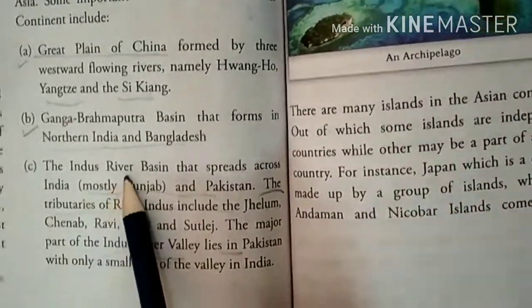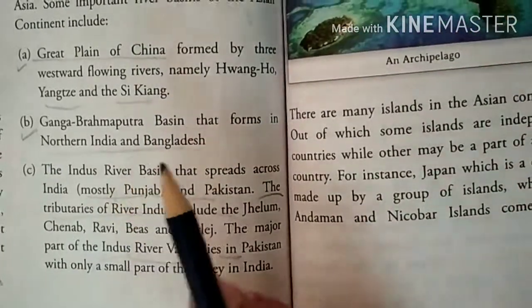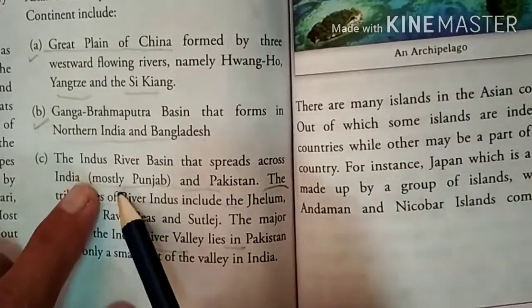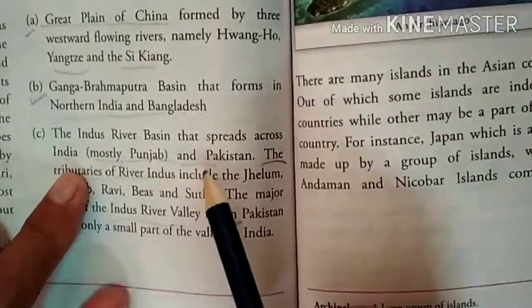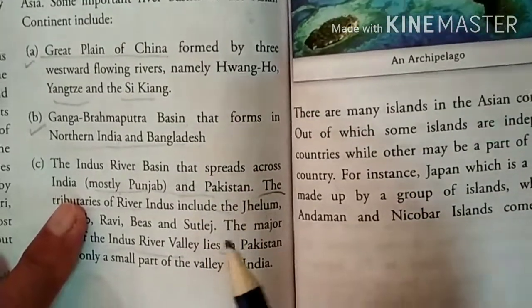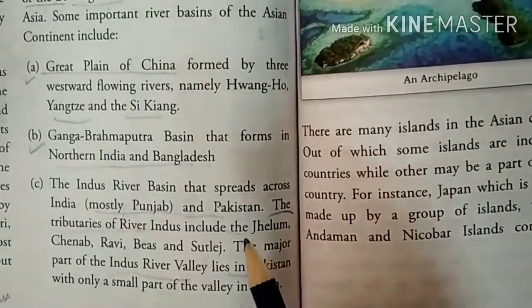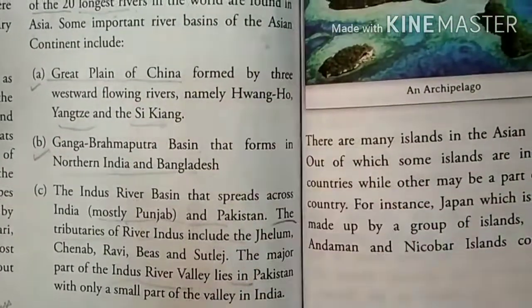Number 3 is Indus Valley, Indus River Basin. You people read about Indus Valley civilization. So this is the Indus River, and it flows in Punjab and in Pakistan. Because when Indus Valley civilization started, that was a long time ago, and at that time it was one area, Punjab. At that time there was no Pakistan, nothing. Indus Valley is in India.